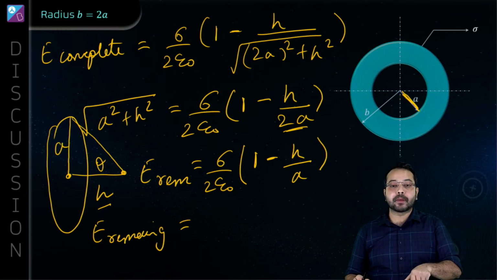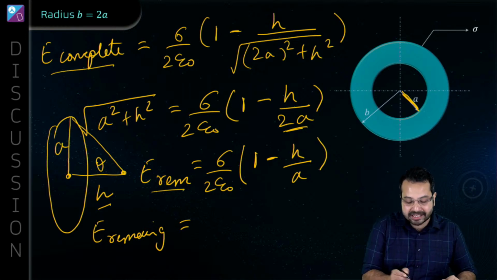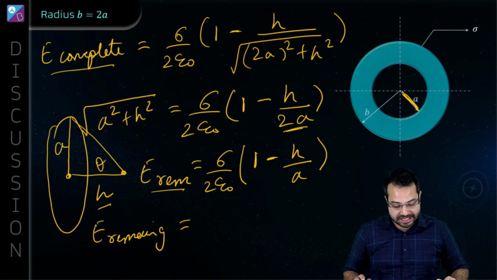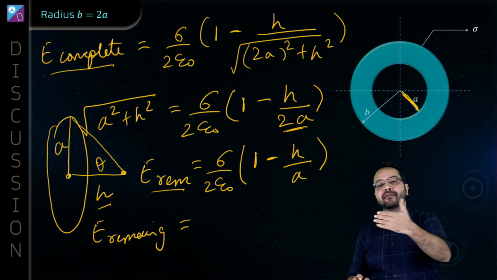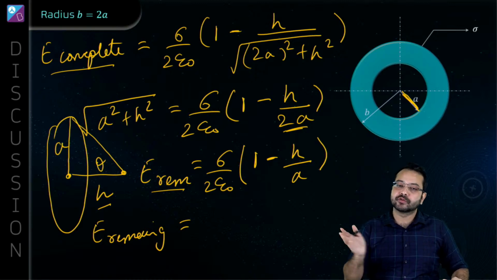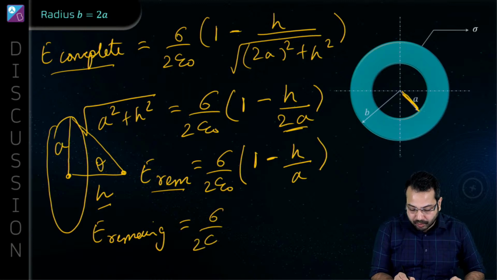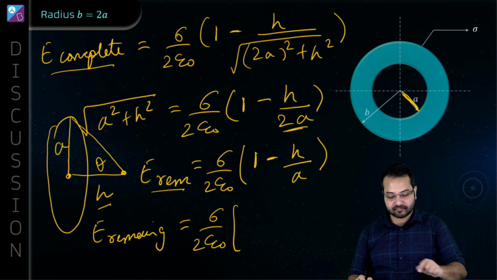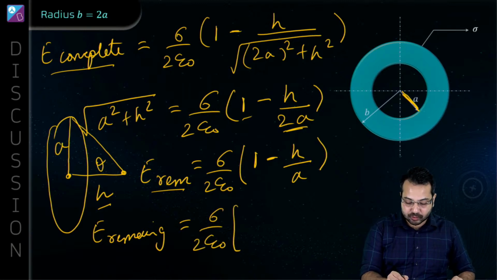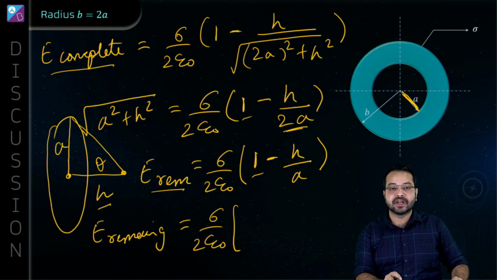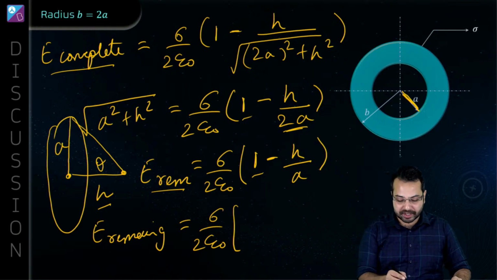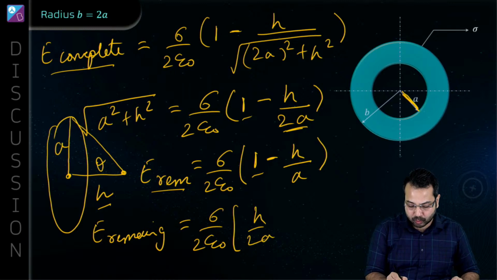Now remember that the electric field due to both these, so this E complete and E removed, both will have electric field in the same direction. So we can simply subtract that. So when we subtract that, sigma upon 2 epsilon naught we can take common, and then this one and this one will get cancelled, and then we'll have h by a minus h by 2a. So this is going to become h upon 2a.